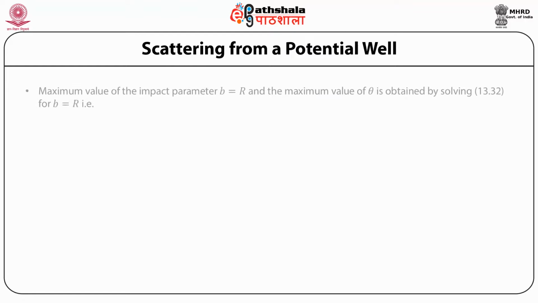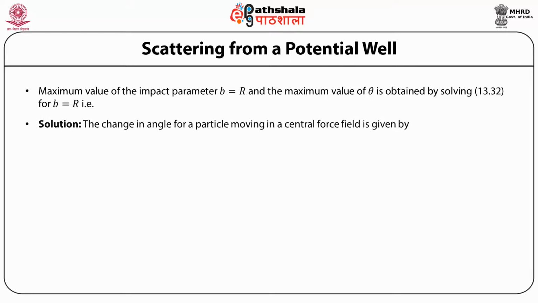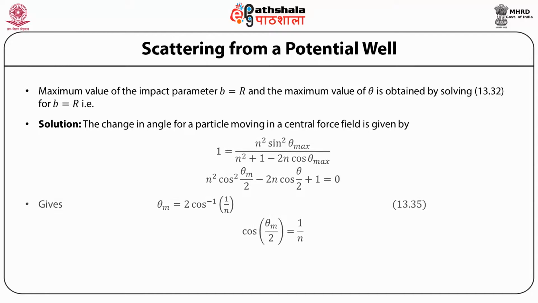So in the following way, the change in angle for a particle moving in the central force field is given by 1 is equal to n square sin square theta max divided by n square plus 1 minus 2n cosine theta max. You can solve this and you get cosine theta max by 2 is equal to 1 upon n.